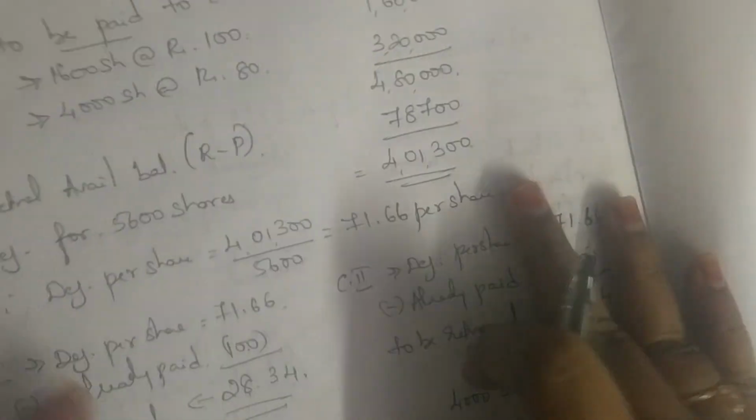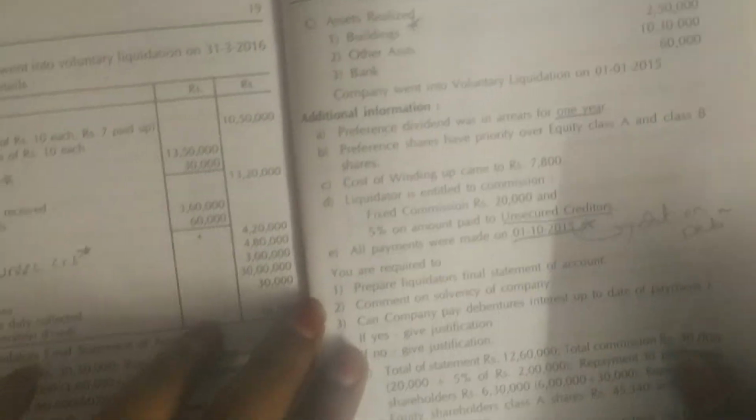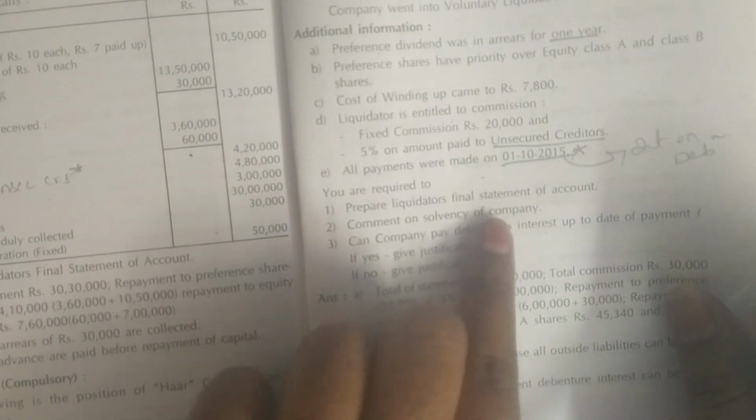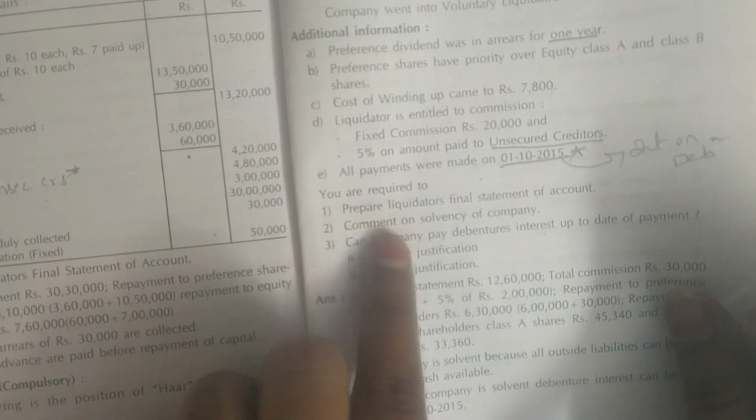So this problem is for 15 marks. Remember, your problem is not over. They have asked us to prepare the liquidator's final statement. So the final statement is done. What is the second question? Comment on the solvency of the company.